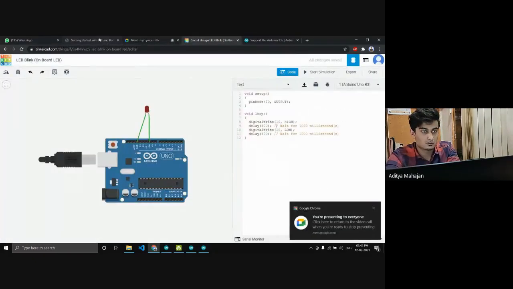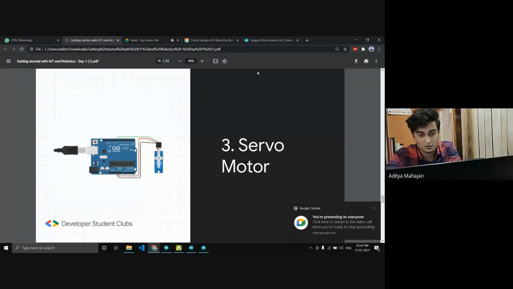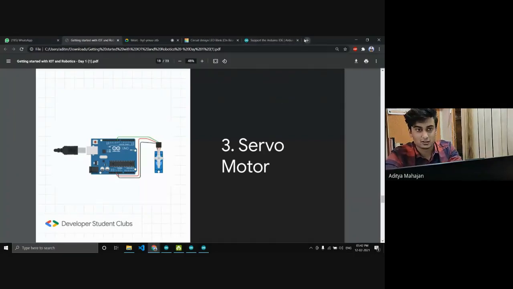So now let's see what we have. Servo motor. Okay. Now before I show you the execution, I'll just explain to you what a servo motor is.